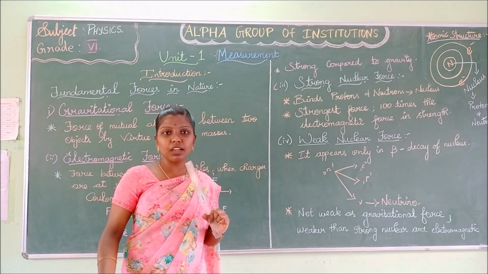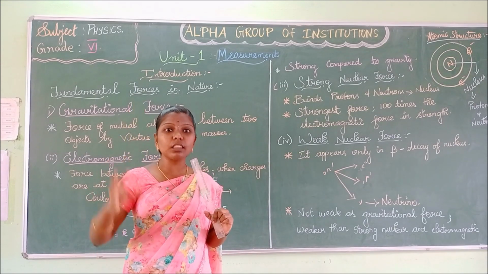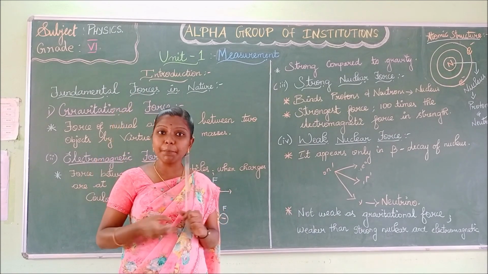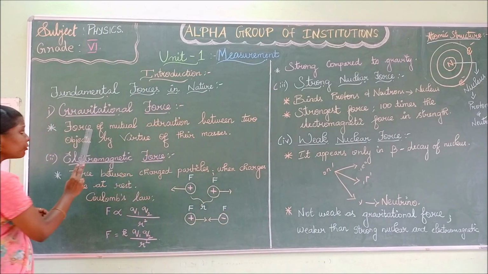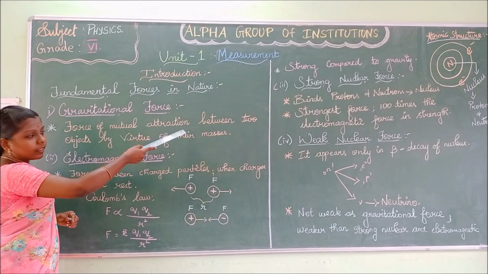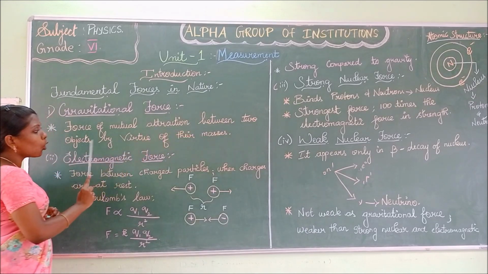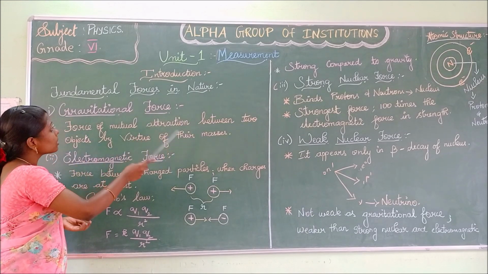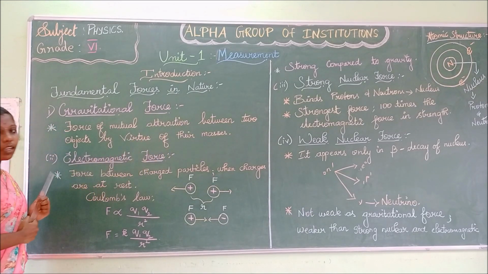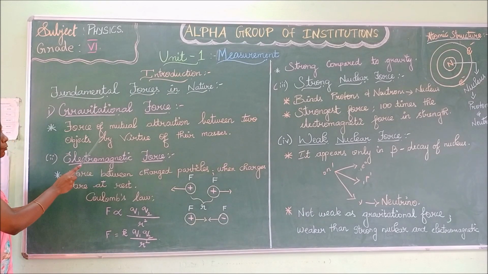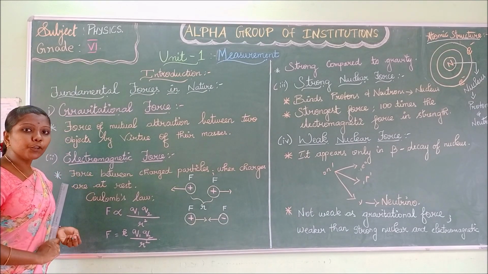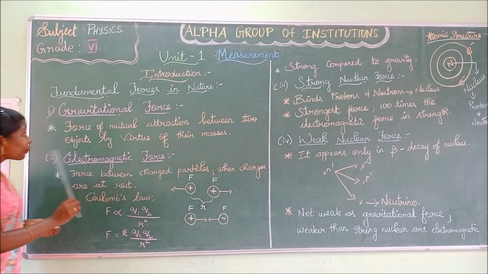Apple and earth. The apple gets attracted towards the earth when it falls from the tree. Force of mutual attraction between two objects by virtue of their masses is called gravitational force. This force is the universal force. Gravitational force is called the universal force.